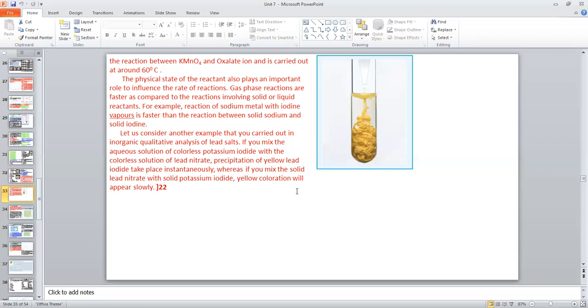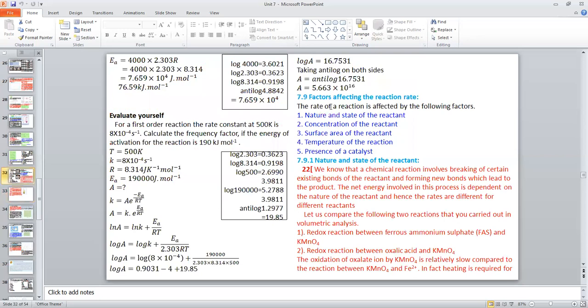the reaction we studied in class 11, salt analysis. When colorless solution of potassium iodide is mixed with colorless solution of silver nitrate, then as soon as the two solutions are mixed, immediately we will get yellow colored precipitate. At the same time, if we mix solid silver nitrate with the potassium iodide, the reaction takes place very slowly. Now you see here the fact is affecting reaction rate.